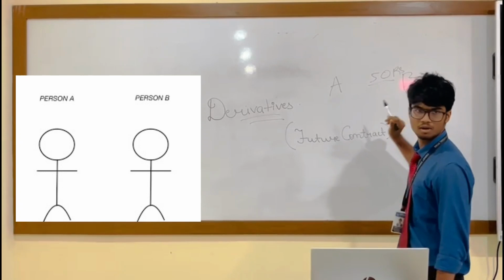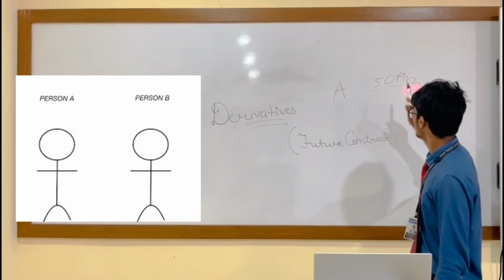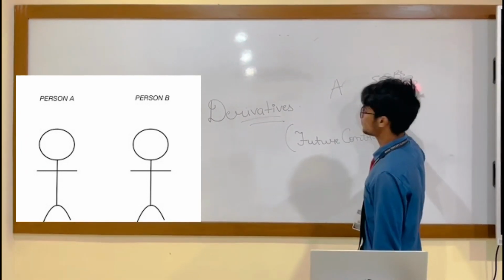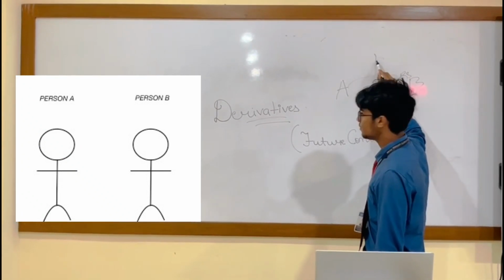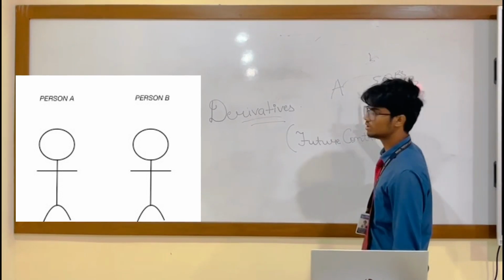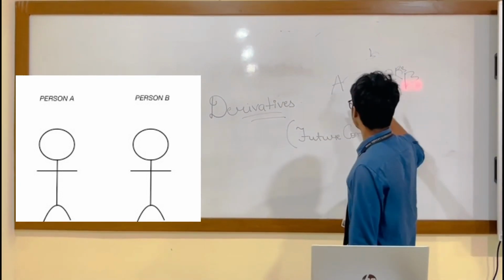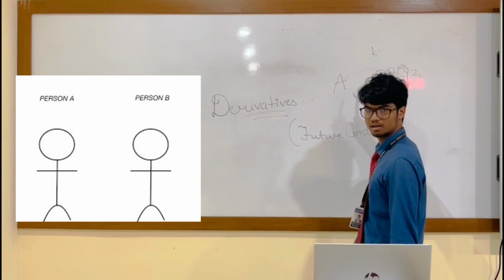So they will not be buying the asset now itself. A will be buying the asset from B at the future price. He will be buying it after 5 years. So that is called derivatives. Financial derivatives are known as financial instruments.